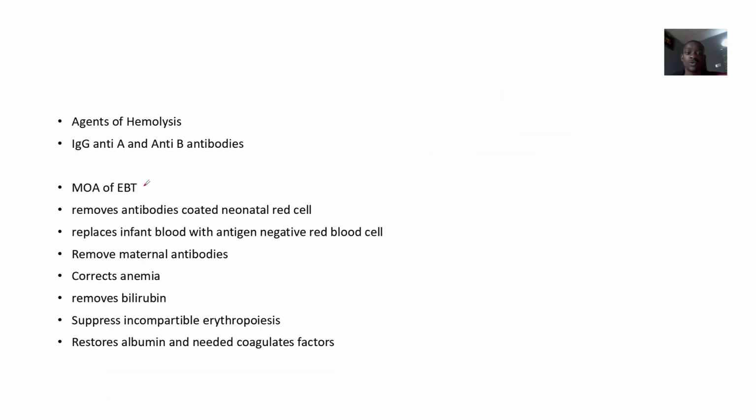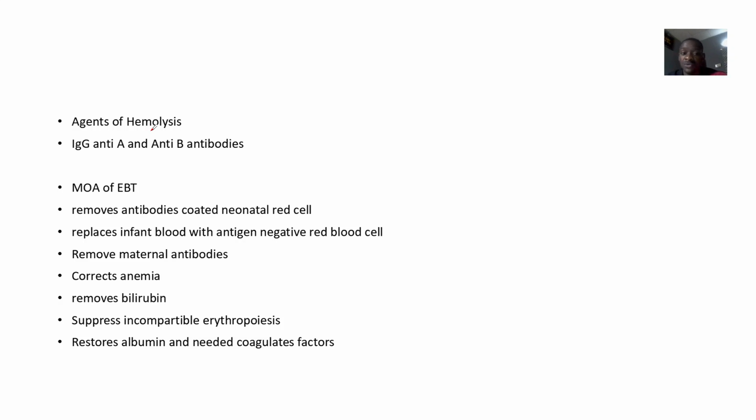Understand? So what are the agents of hemolysis? What is causing the breakdown of red blood cells? We spoke about it in the lab findings. The mother has blood group O, so she has some IgG that are against the A parts or B parts of blood group AB.